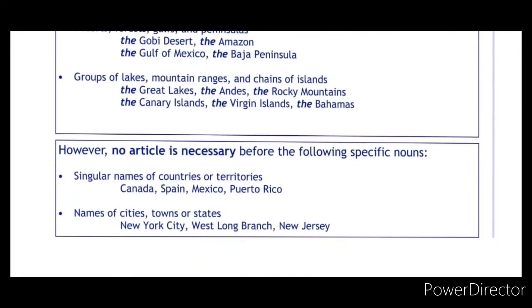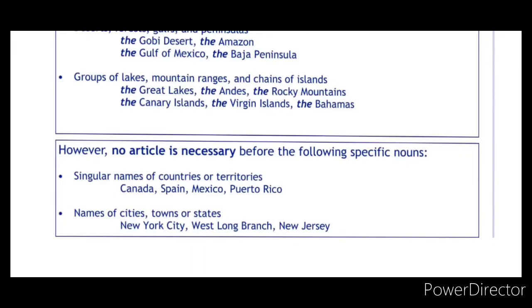See here, however, no article is necessary before the following specific nouns. See here, singular names of countries or territories like Canada. We should not say the Canada or a Canada. No. For such singular names of countries, we should not use any article.